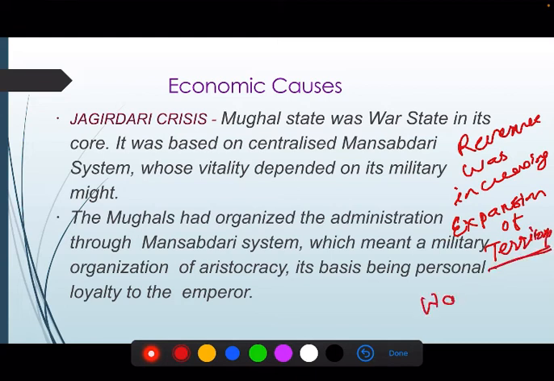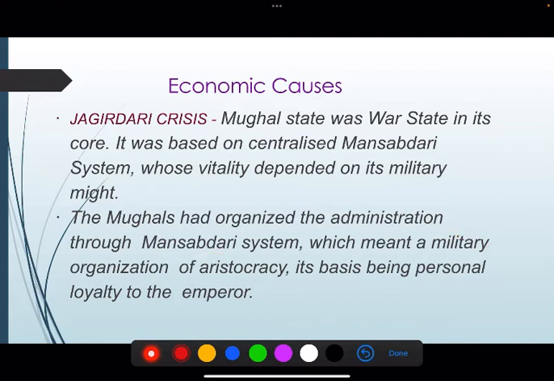Through wars. This is the reason why Aurangzeb was fighting with Bijapur and Golconda. He wanted to extend his territory, and for that he was taking the help of war. The whole Mughal state was a war state at its core, and they had to keep the Mansabdars. But due to weak administration and a weak ruler, the Mansabdars were not following the same system.